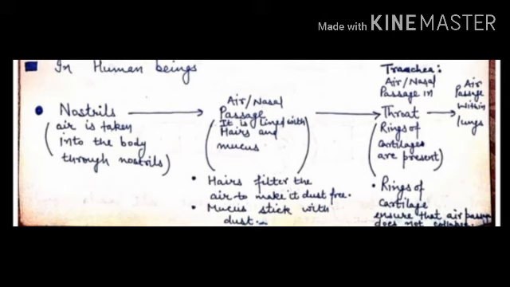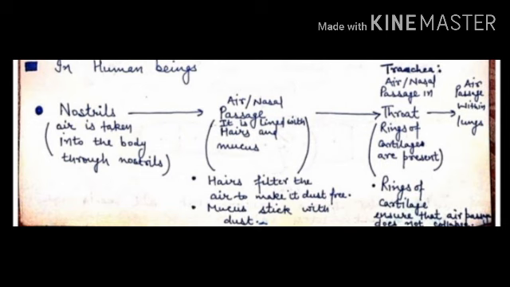Then that air is passed through the nasal passage, which is lined by hairs and mucus. Hairs help to filter the air so that it becomes dust free. Mucus sticks with the dust. As a result, the air that enters is dust free. The dust free air is further passed through the larynx. Larynx has vocal cords. Vocal cords vibrate with the help of that air and produce sound.